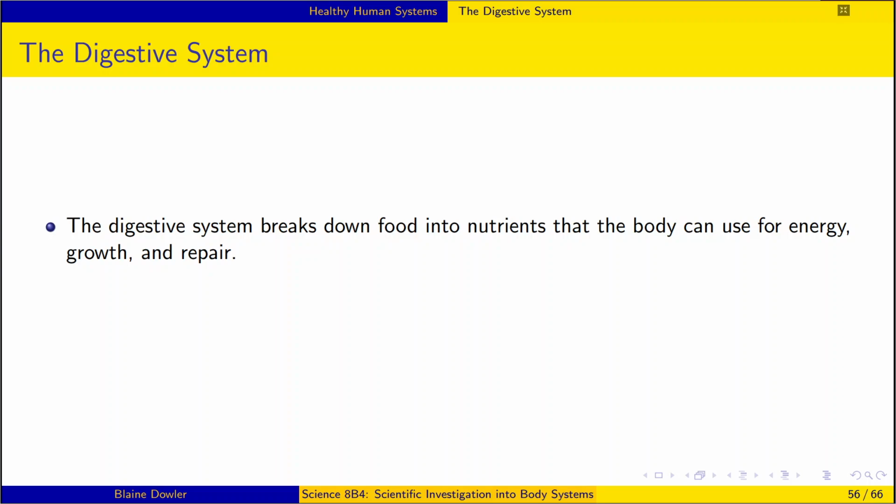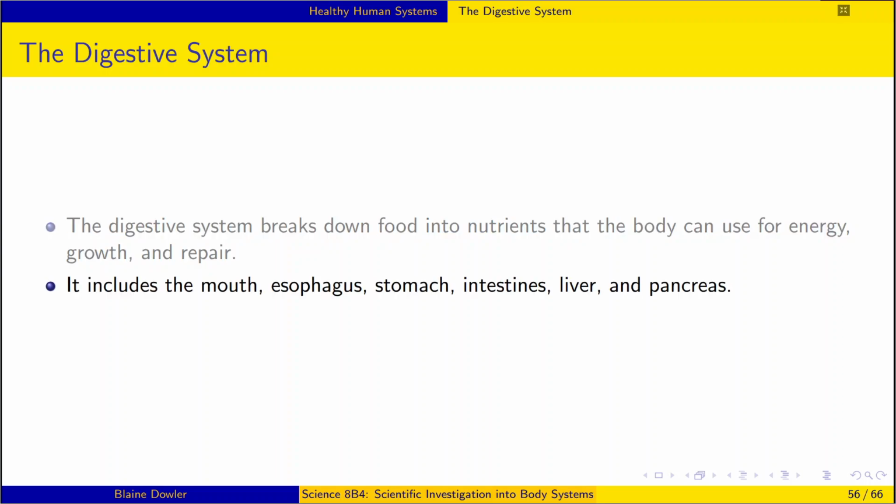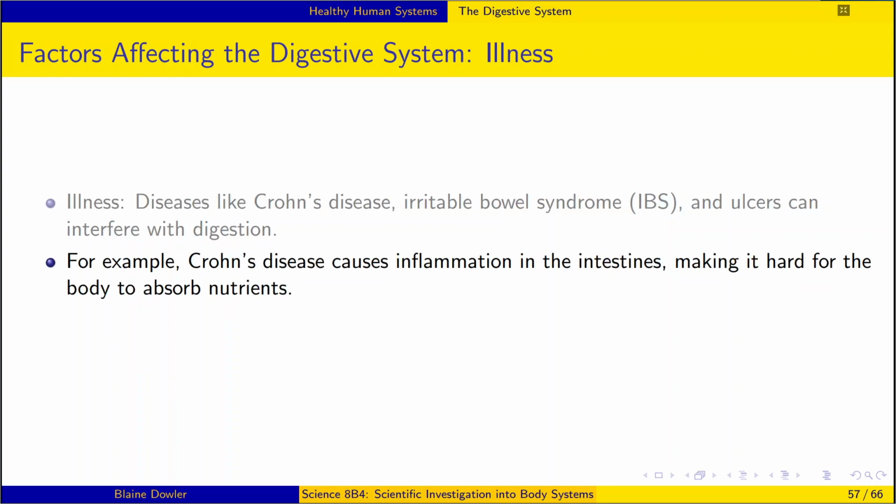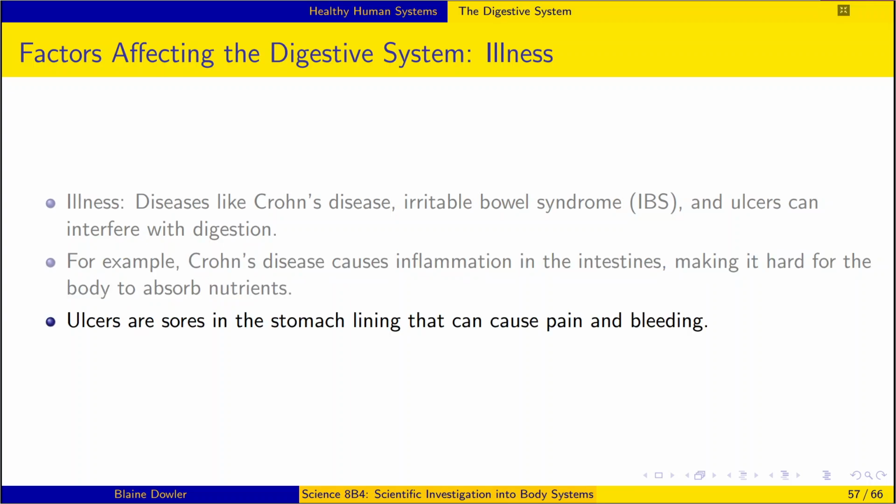The digestive system. The digestive system breaks down food into nutrients that the body can use for energy, growth, and repair. It includes the mouth, esophagus, stomach, intestines, liver, and pancreas. Factors affecting the digestive system. Illness. Diseases like Crohn's disease, irritable bowel syndrome, or IBS, and ulcers can interfere with digestion. For example, Crohn's disease causes inflammation in the intestines, making it hard for the body to absorb nutrients. Ulcers are sores in the stomach lining that can cause pain and bleeding.